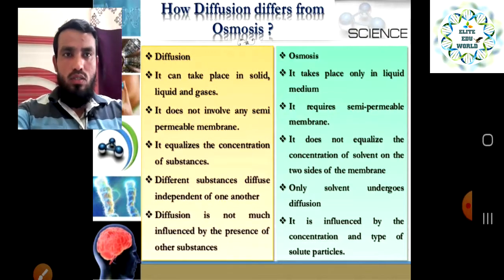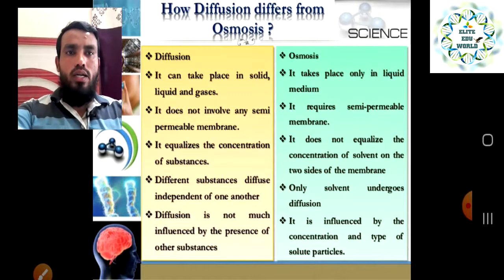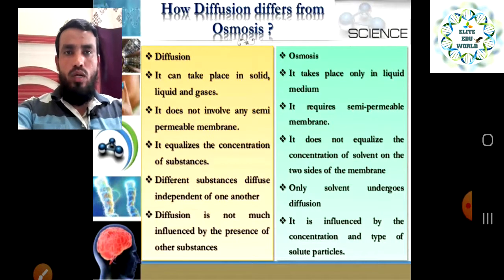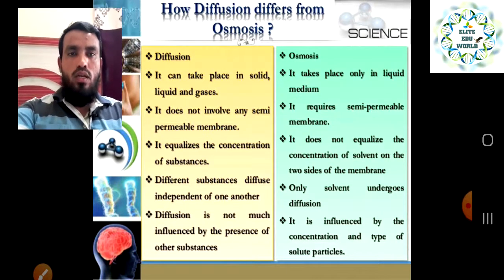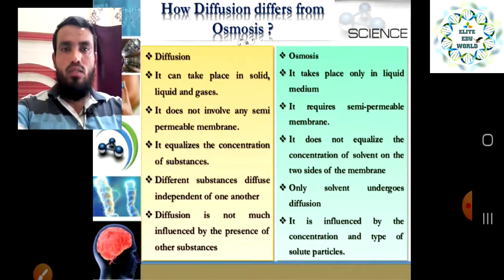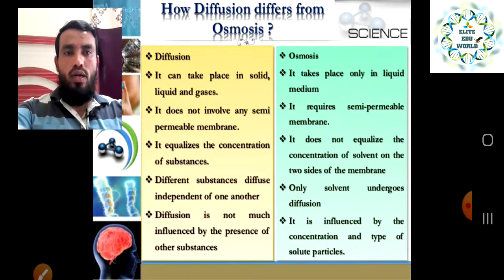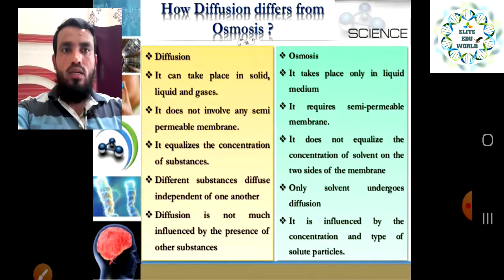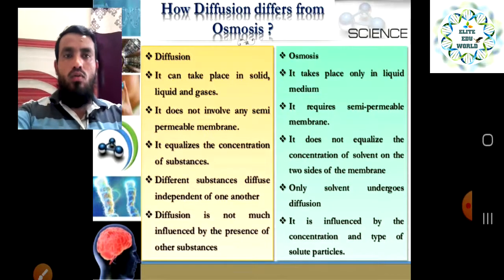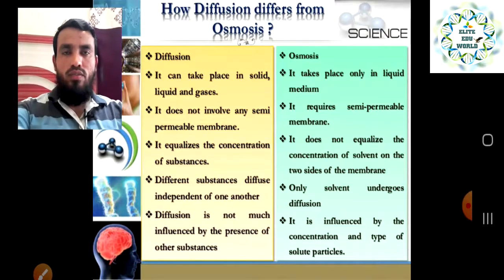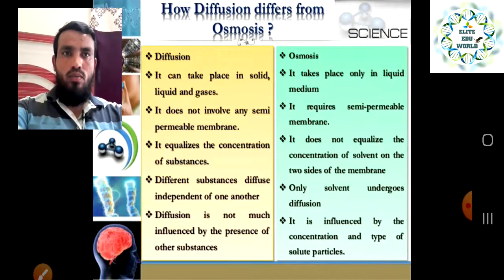But in the case of osmosis, only the solvent undergoes the diffusion, only the solvent can move. In the diffusion process, diffusion is not much influenced by the presence of other substances. If other substances are mixed together, it will not have any effect on the diffusion. But osmosis is influenced by the concentration and type of the solute particles present in that liquid, and that will affect the osmosis process. So these are some differences between diffusion and osmosis.